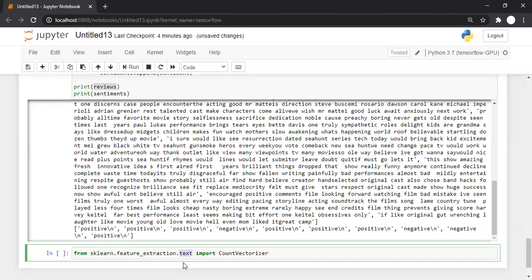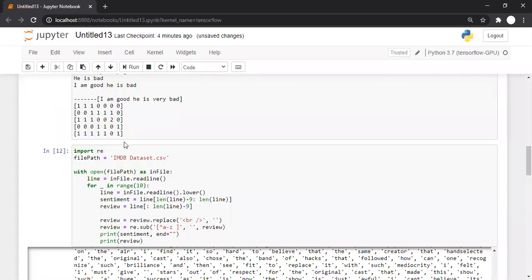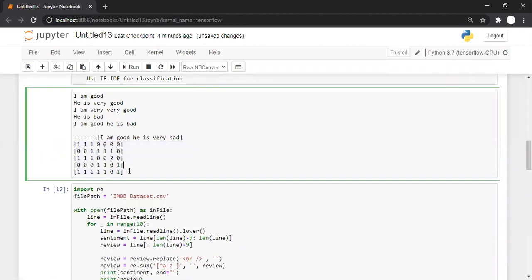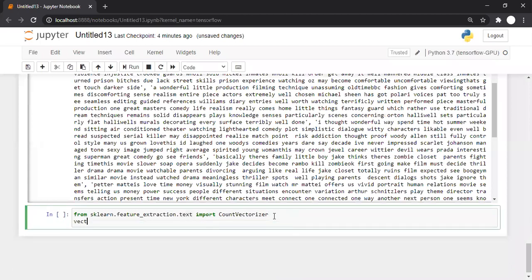We want to extract text features, and which text feature do we want? We are interested in count vectors. So it is a vector like this. It's a count vector. Am I right? It's a count vector. So that kind of vector we want to create. So we are importing that CountVectorizer, and after that, let's create an object of CountVectorizer.